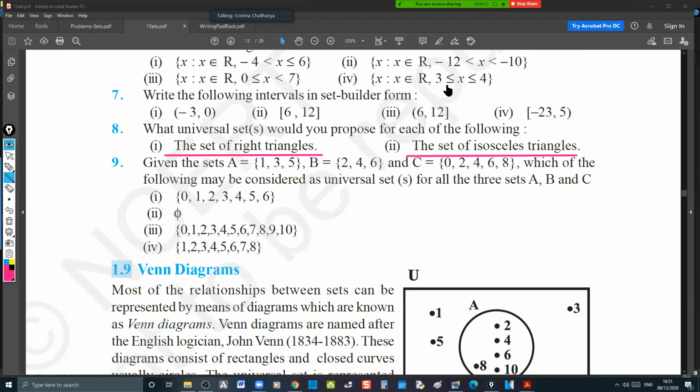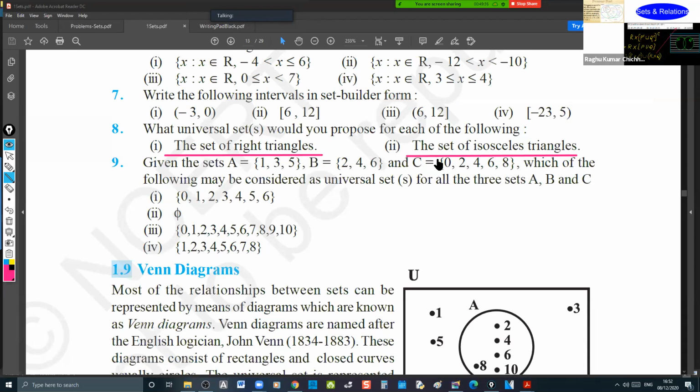The set of right triangles, first one. The set of isosceles triangles, second one. Every equilateral triangle is an isosceles triangle. Every isosceles triangle need not be equilateral.